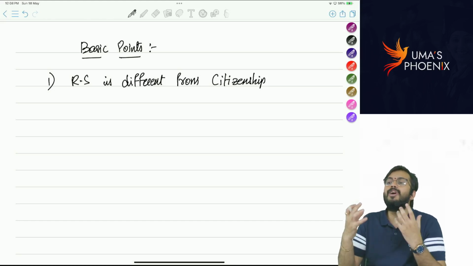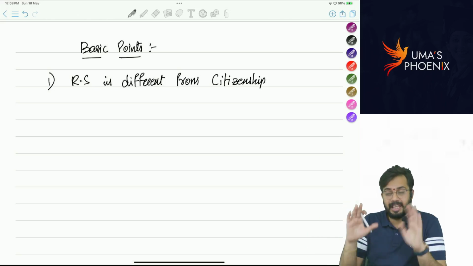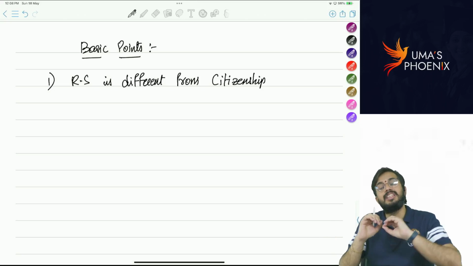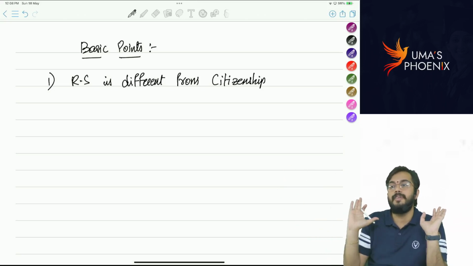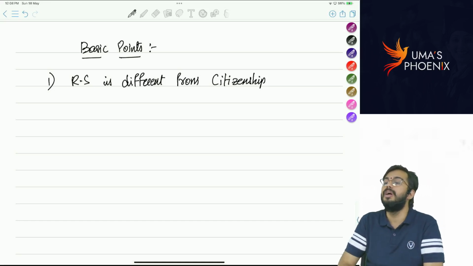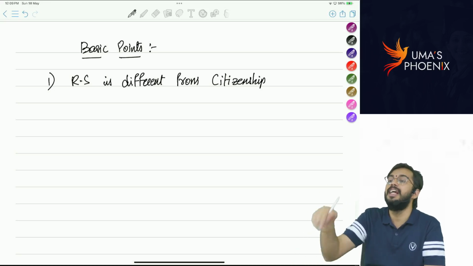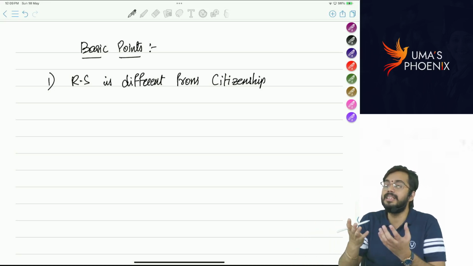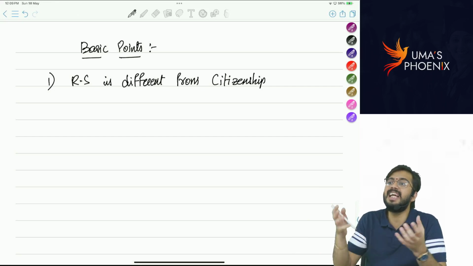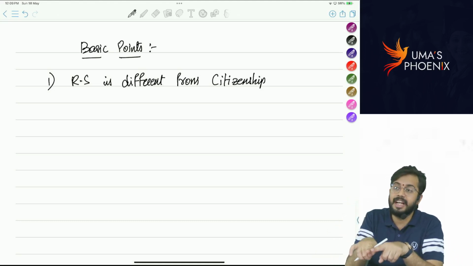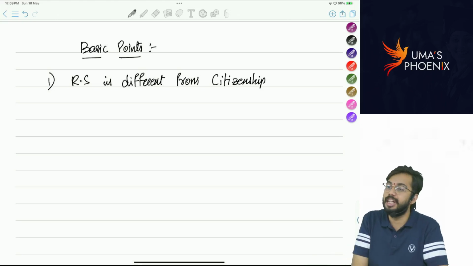Many people quite often get confused and think residential status and citizenship are both the same, but that contention is not correct. Residential status is different, citizenship is different. Citizenship is determined based on place of birth, residential status is determined based on number of days an individual stays in India. Are you able to understand? That means based on physical presence in India, we are going to determine residential status.